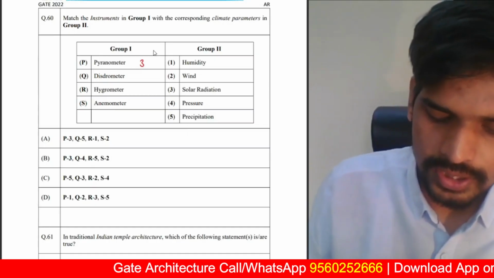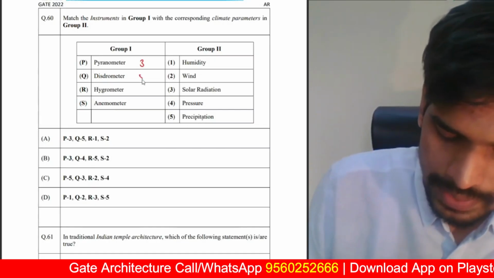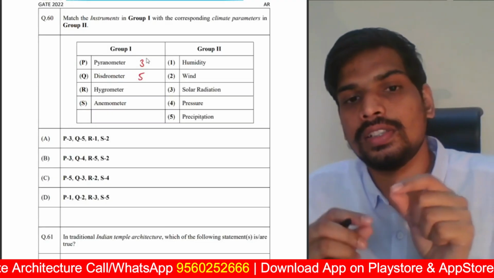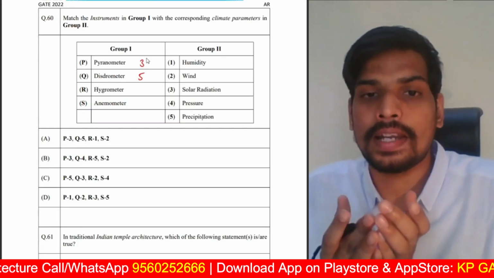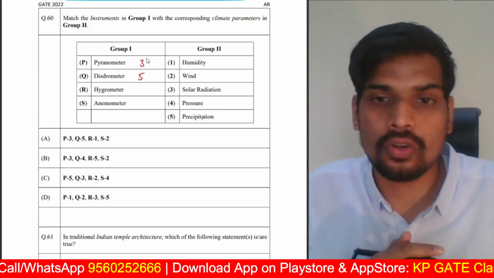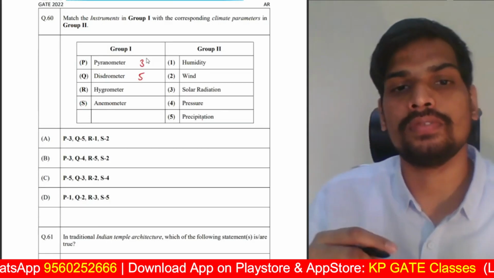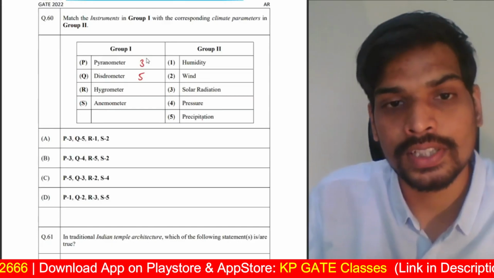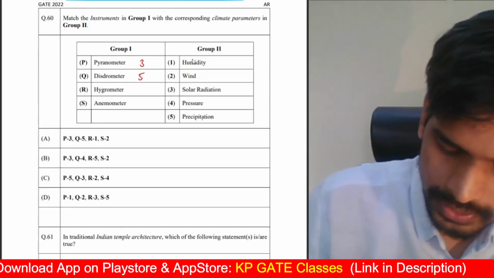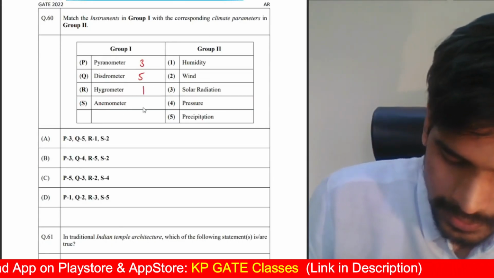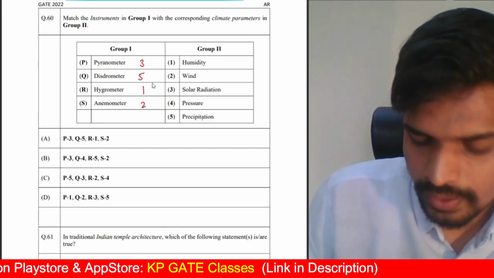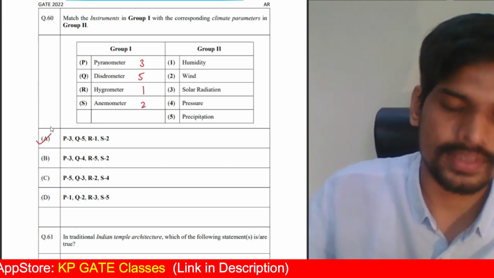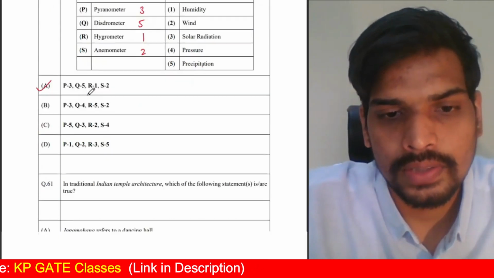Pyranometer, solar radiation. Disdrometer is an instrument which is used to analyze the properties of precipitation, snowfall, rainfall, the drop sizes of rainfall, the velocity with which drops are falling. All these are measured using these laser scanner equipment, which is disdrometer. Hygrometer is an instrument used to measure humidity, relative humidity. Anemometer is used to find out the wind velocity. So 3512 is the correct answer. So option A is the appropriate option from the given options.